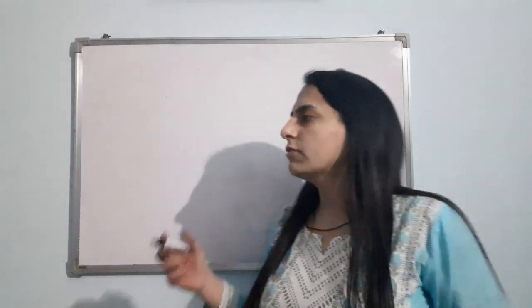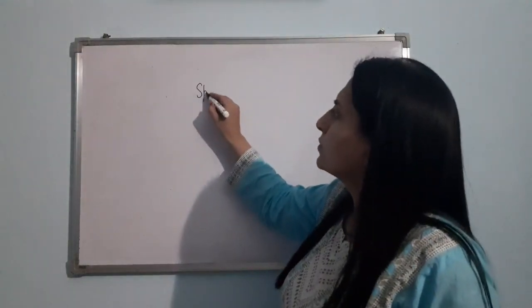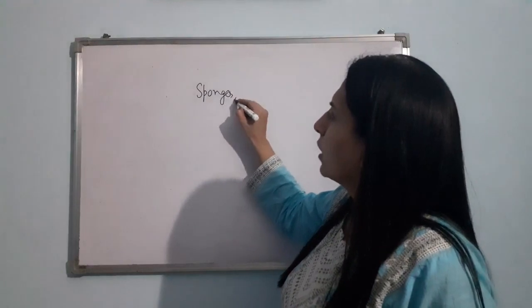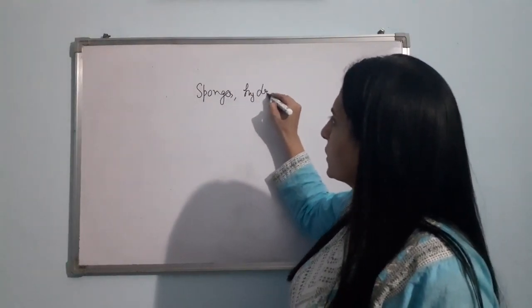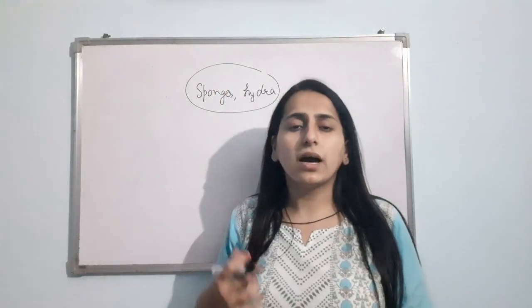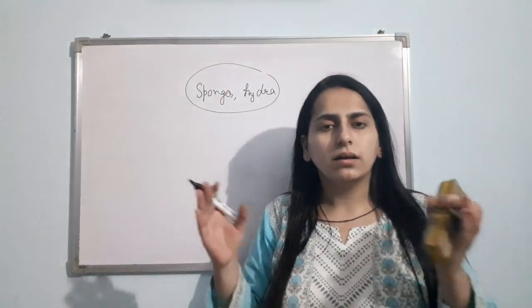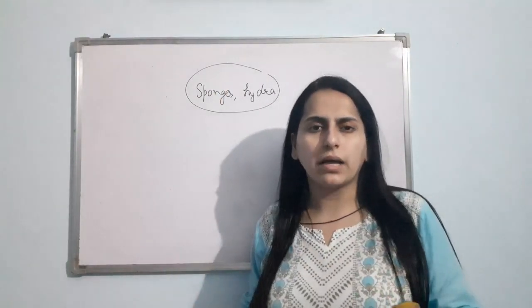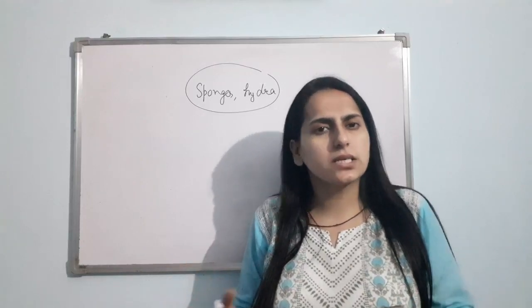Good afternoon, everyone. Now let us start the topic: how there is transportation of substances in different organisms. First of all, let me take the example of sponges and hydra. Like we have discussed in human beings, we have heart, blood vessels, and blood. That is a proper circulatory system.